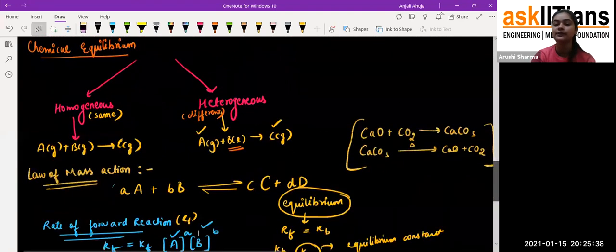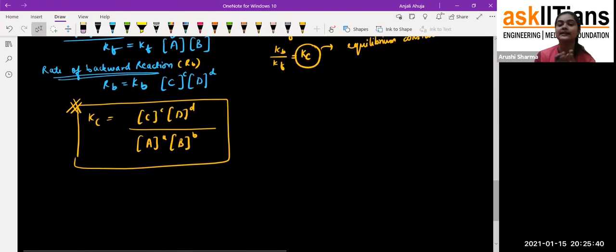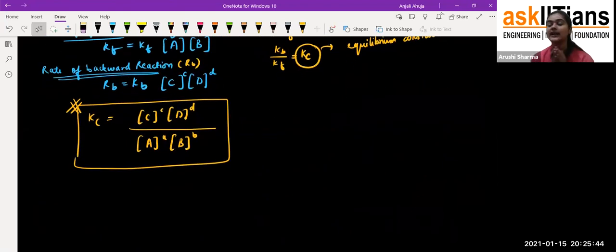First of all, I want to ask whether you really get what exactly the law of mass action is. So I'm repeating it once again. See students, in our books and in our exams, we have to use the standard definition.